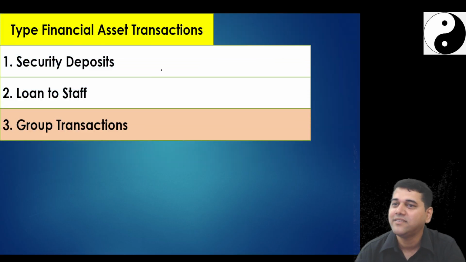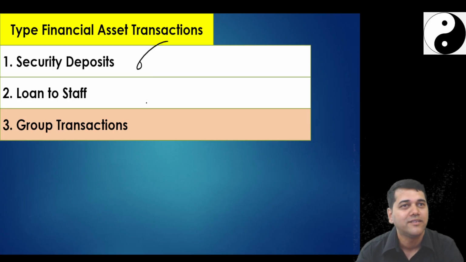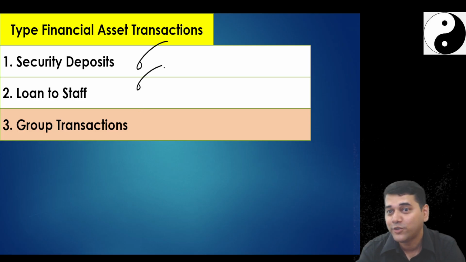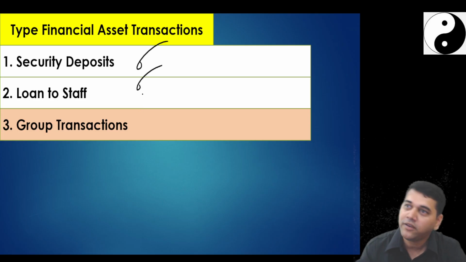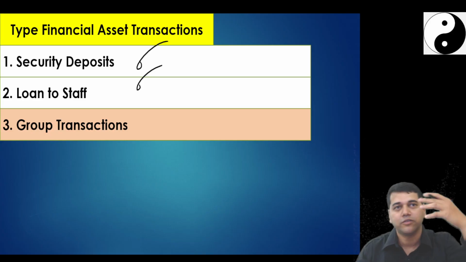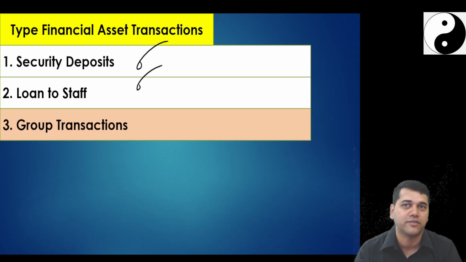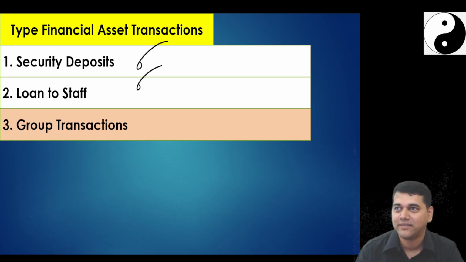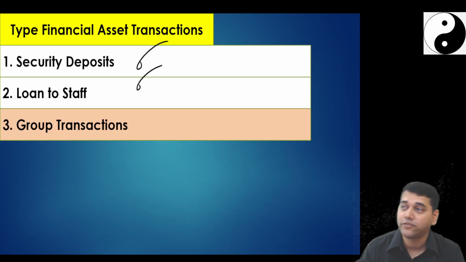Yes, with this, see, security deposit, we are done. And we have seen the examination variation also, what they will do. Loan to staff also we have seen. There are still more, we will see later. Because if I start telling you now, then you say, sir, what is this? We'll do it later when we do analysis of the financial statement.